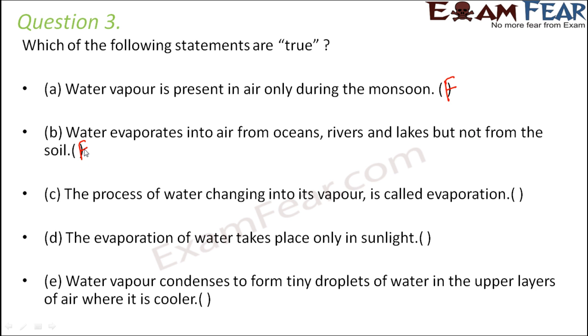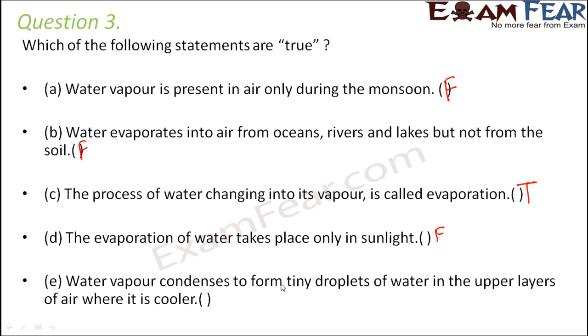Water can evaporate from any surface, be it oceans or soil or anything. The process of water changing into its vapor is called evaporation. Yes, that's true. Evaporation of water takes place only in sunlight. That is again false, because we performed an experiment to show that even in absence of sunlight, water can get converted to water vapor. It is just that the rate of evaporation will be a little slower.